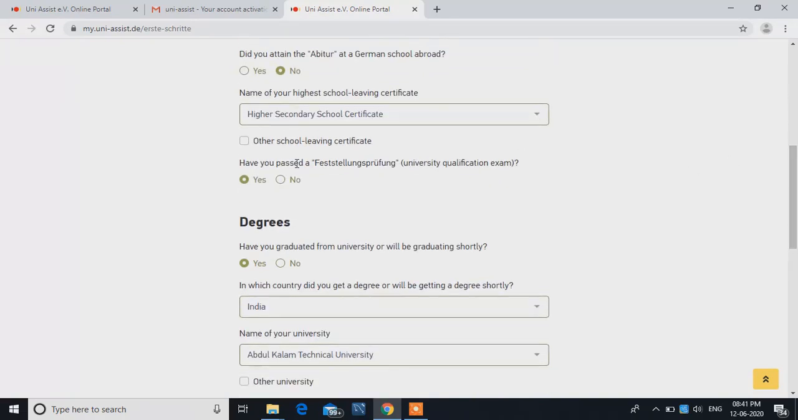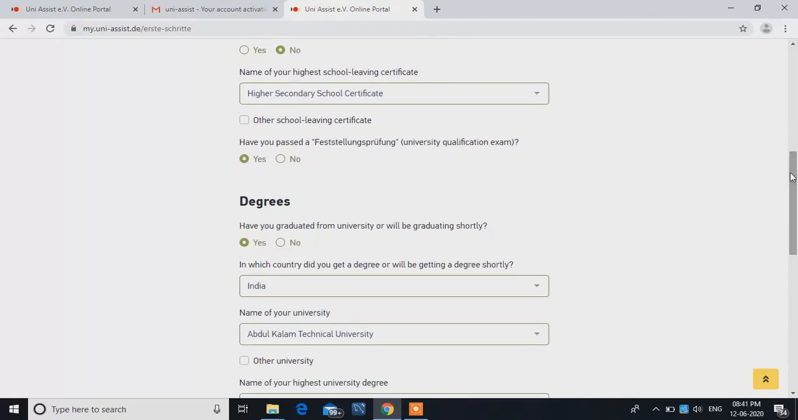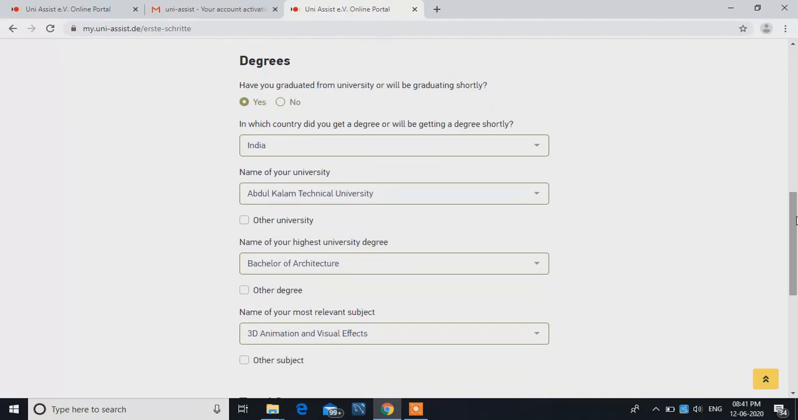Then after that, have you passed a university qualification exam? So yeah, definitely you should click over yes, because university qualification exam is 12th exam, or in some people's case it may be diploma in either engineering or some other courses. Next after that, it's written degrees. So have you graduated from university or will be graduating shortly?